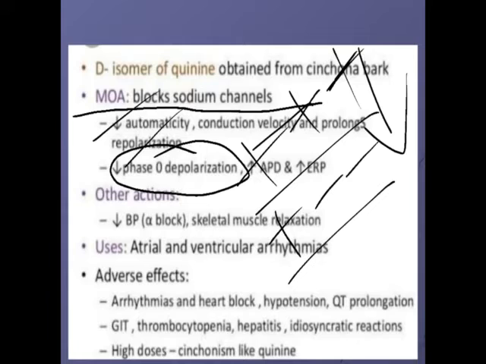They keep the polarized state for a longer time. If the positive charge is higher outside and the negative charge is higher inside, it will remain in the polarization or repolarization state, as there is no entry of positive charge from outside into the cell. So they are useful in the treatment of atrial and ventricular arrhythmia. This is the drug we need.